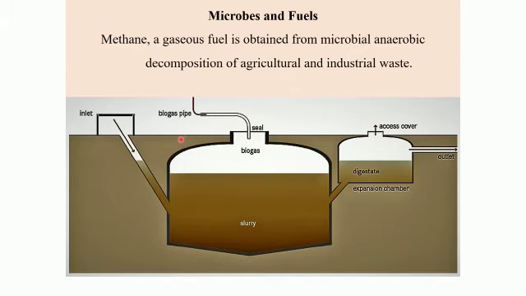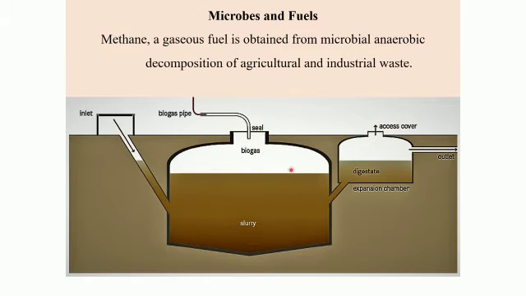There is a valve that is given over here. The valve is opened and you can get the methane gas. Once the gas has been completely released, fresh slurry is introduced, and the one which is there starts moving from one compartment to the other, and then it is going to be moved into this particular tank.